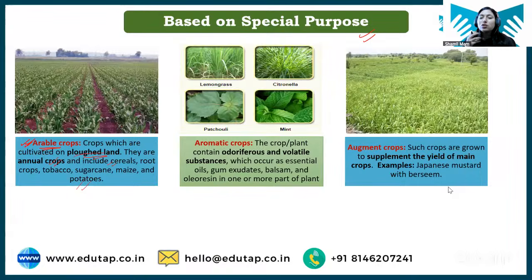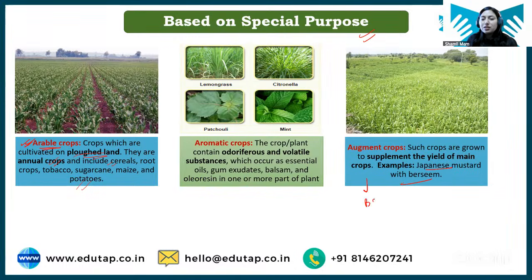So these crops are basically grown to supplement the yield of the main crop. Sometimes farmers grow two crops. One crop is the main crop and the next crop is the augment crop. Now this augment crop increases the yield of the main crop. For example, here Japanese mustard and berseem example is given.